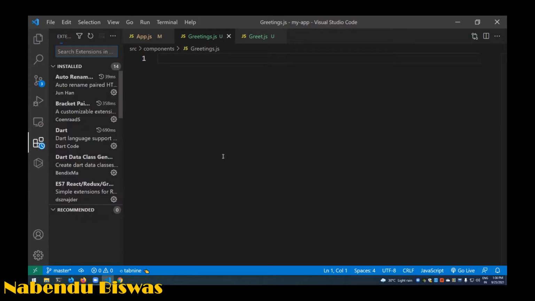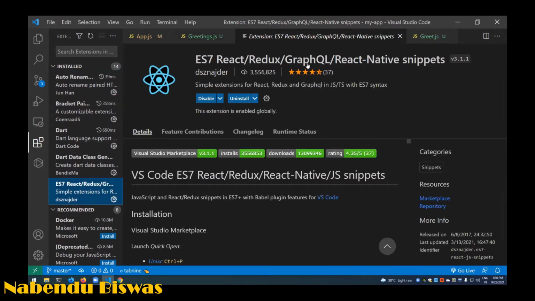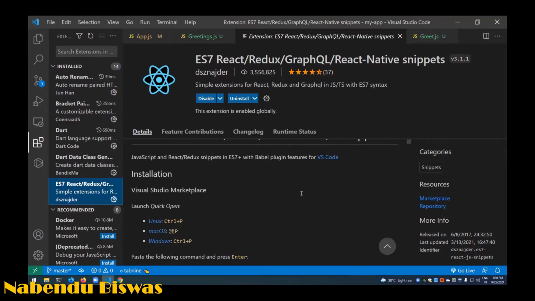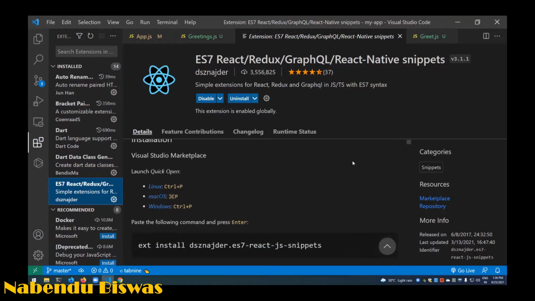So I have to go to extensions in VS Code and download this extension, which is known as ES7 React Redux GraphQL React Native Snippets. It gets a nice snippet, and slowly you get used to what the short forms are. Generally there are only one or two shortcuts, and you have to press tab. You can install it here in VS Code.